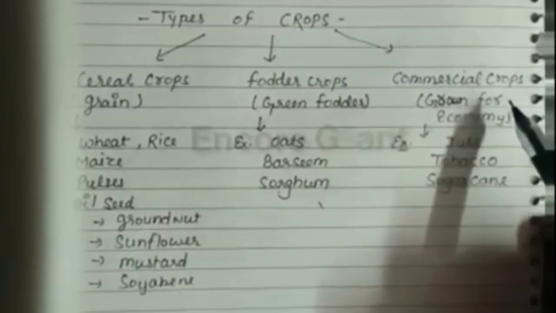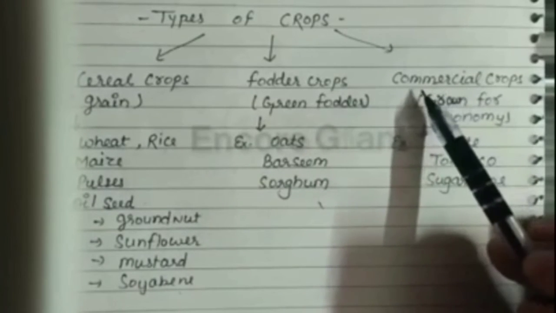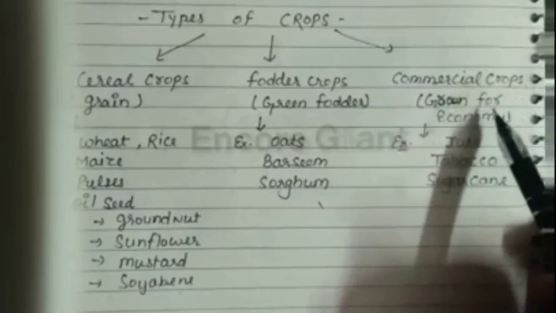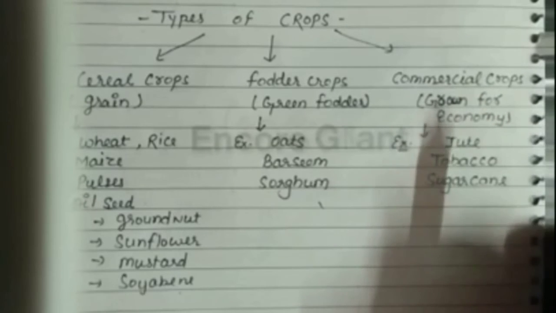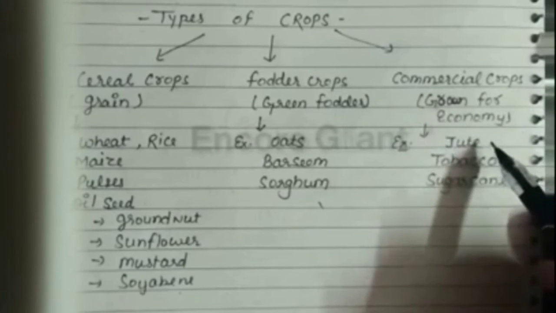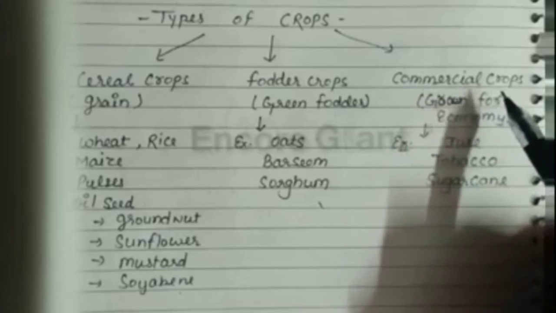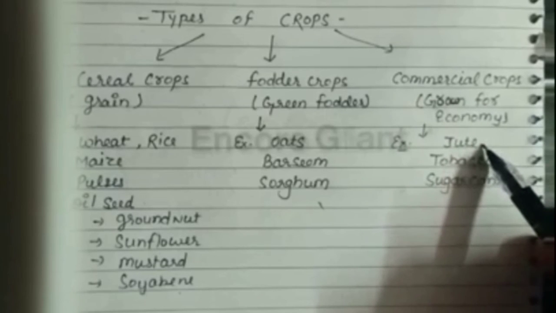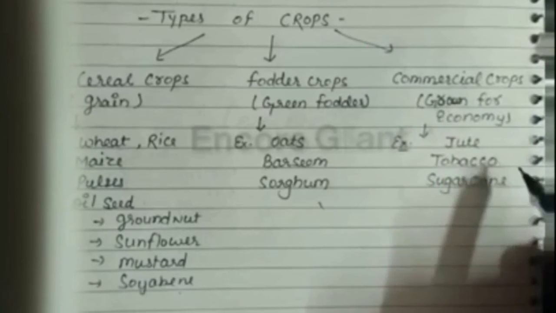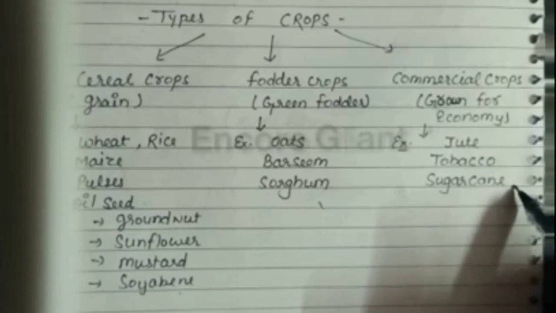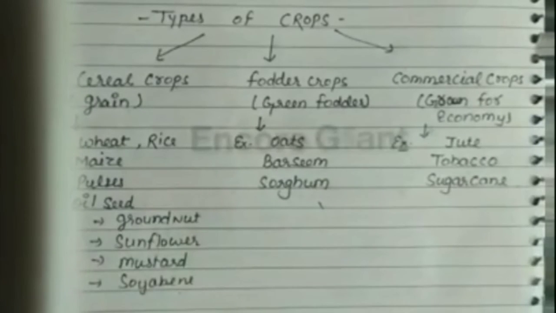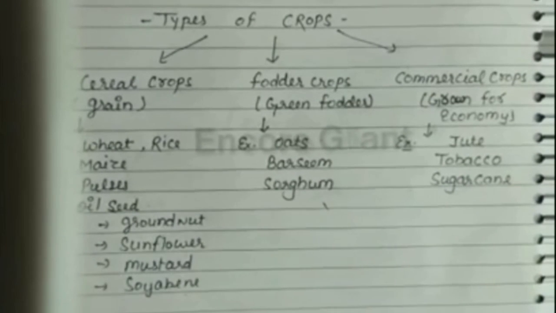Now the third type of crops is commercial crops that are grown for economic purpose. The examples of commercial crops are jute, tobacco, and sugarcane.